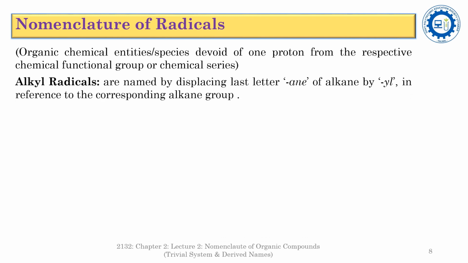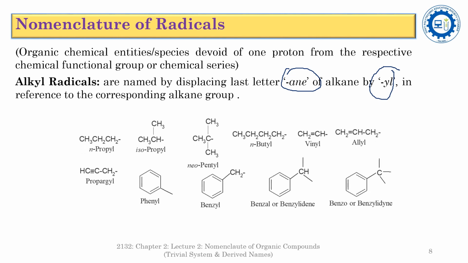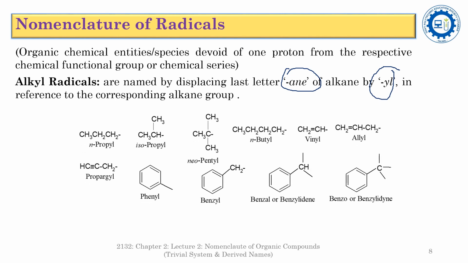The first one is the alkyl radical. The alkyl radicals are named in reference to the corresponding alkane by replacing the last letters, ane, of the alkane by yl. See here, it is n-propyl.